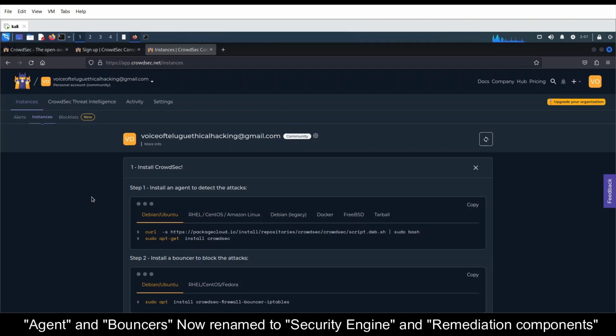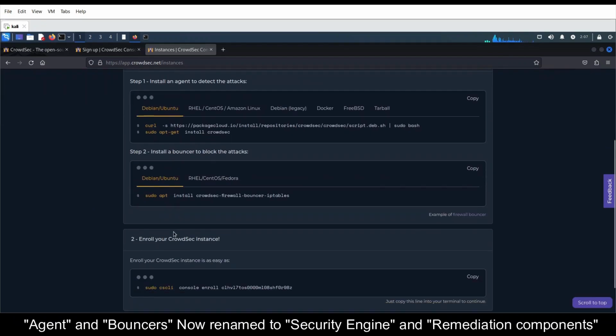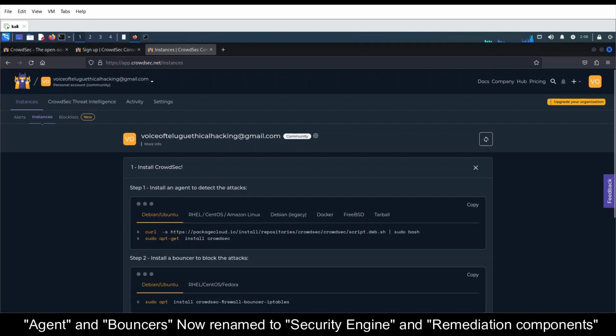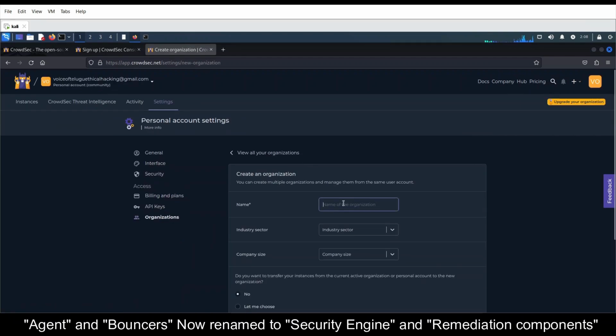Okay, if you have only one instance, you can proceed with these direct installation steps. You just need to copy and paste these commands into the terminal of that particular EC2 instance. Currently I have two EC2 instances. In one EC2 instance I already installed Crowdsec, and on the other I'll install from scratch. So just click here, and here you have an option to create an organization. Enter a name. I'm entering it as Voice of Telugu.